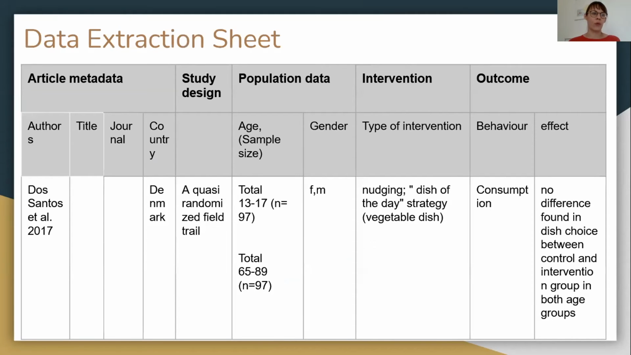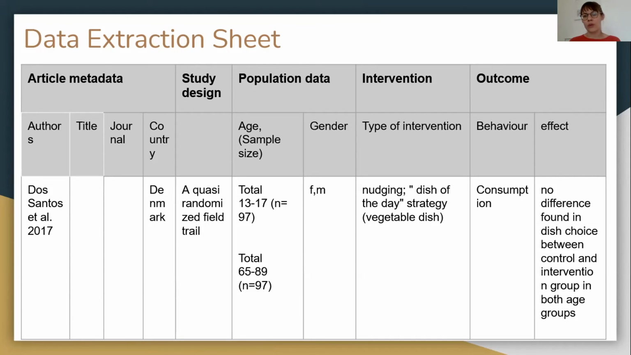And this is only a short example of our data extraction sheet. We would extract data on the article itself, like the authors, the year of the publication, the journal, and the country level. Then we extract data on the study design and on the population: the age of the population, the sample size, and the gender. We would include information on the type of intervention. In this example below, the type of intervention was nudging, a one dish of the day strategy, where a vegetable dish was the nudging strategy.